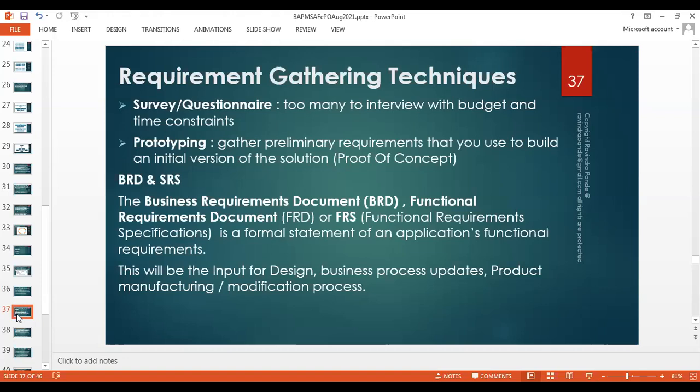You do some prototyping. So if you are working on some really crucial, time-bound or costly project like building a satellite, building a robot, in those kinds of scenarios, we will build a small part of the whole project and then test it. This is what we call prototyping. Gather the preliminary requirements so that you can build an initial version of a solution. It's called proof of concept, POC. That's how it's referred to in the typical IT area. Okay, so these things we're going to learn in our next session,